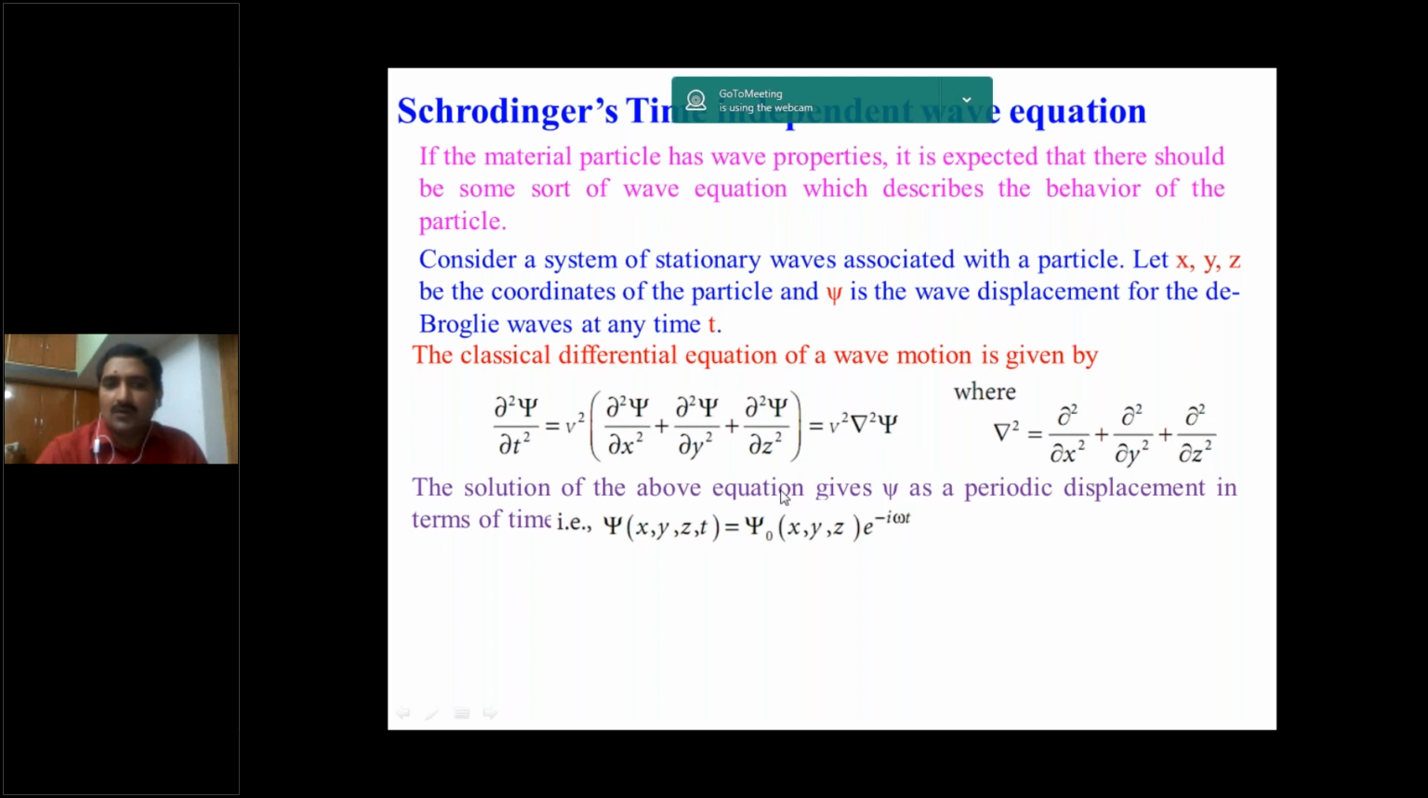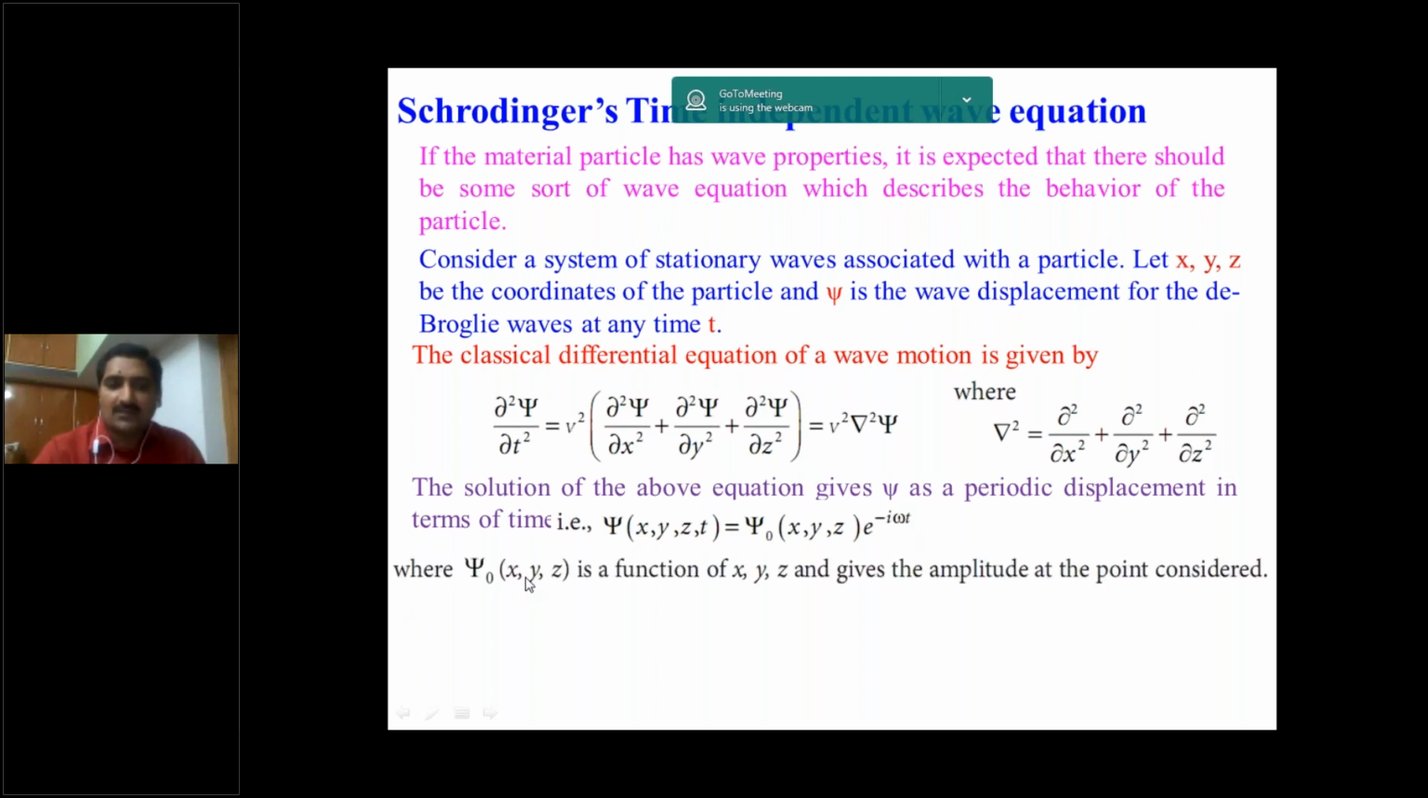The solution of the above equation gives psi as a periodic displacement. Here the wave in terms of time is psi of x, y, z, t equal to psi naught of x, y, z times exponential of minus i omega t.